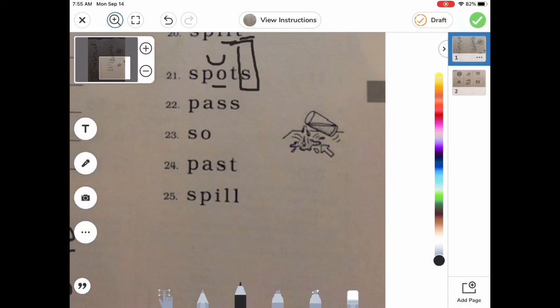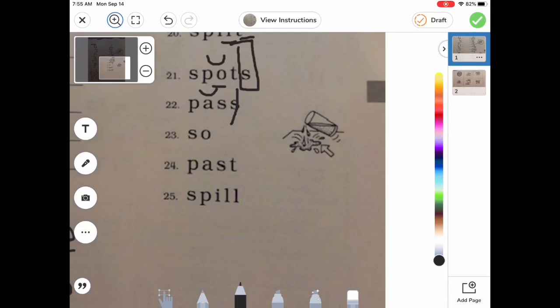Let's move on to 22. Oh, 22 has SS together. So remember, that's that double consonant. So when we sound it out, we're not going to say p, a, s, s. We're going to say pass. Those two S's go together. So I'm going to cross out one of the S's, put a slash through it. Then I'm going to find my vowel. My vowel has that double consonant behind it, so it's closed, so it's going to be a short sound.